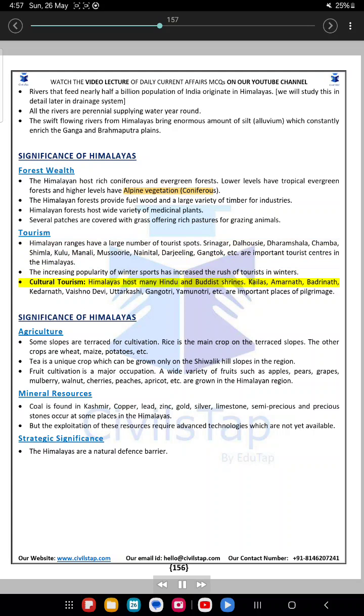Cultural tourism. The Himalayas host many Hindu and Buddhist shrines. Kailash, Amarnath, Badrinath, Kedarnath, Vaishno Devi, Uttarkashi, Gangotri, Yamunotri, etc. are important places of pilgrimage.